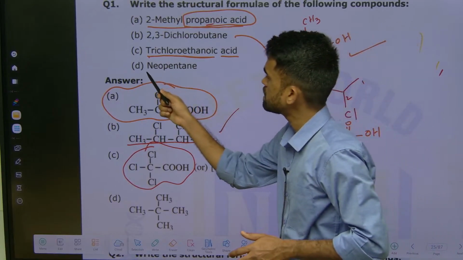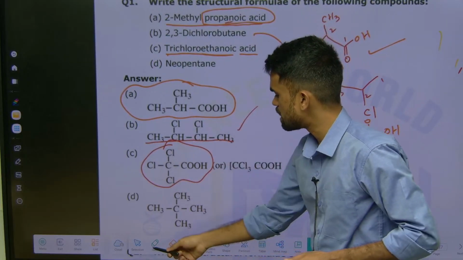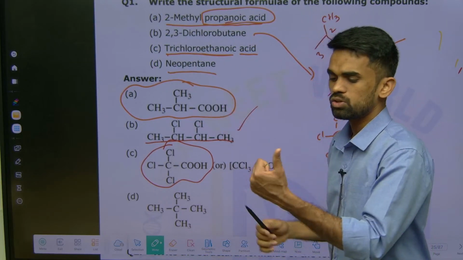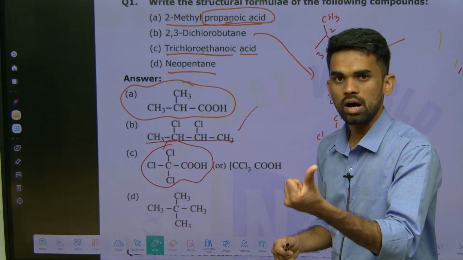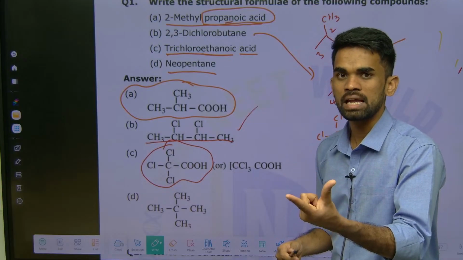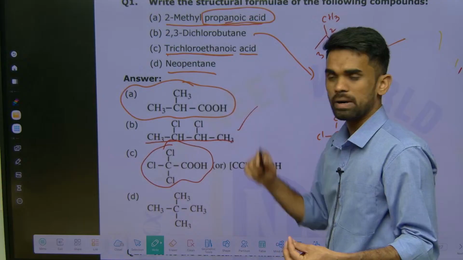The next one here is neopentane. What is neopentane? You need to know what we mean by isopropyl, secondary butyl, isobutyl, and neopentane, this kind of structure.